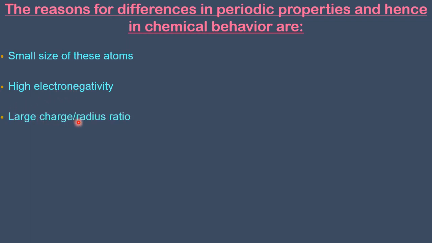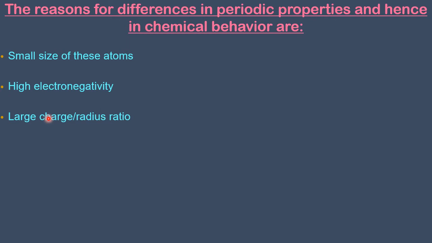Large charge by radius ratio. If you take out the charge of this first member and its radius ratio, it is very large. What happens if the charge by radius ratio is large? When this ratio is large, that means these elements can polarize the one who is coming.